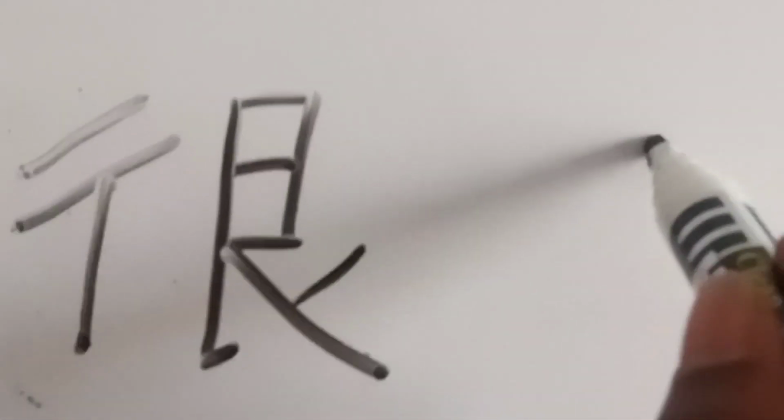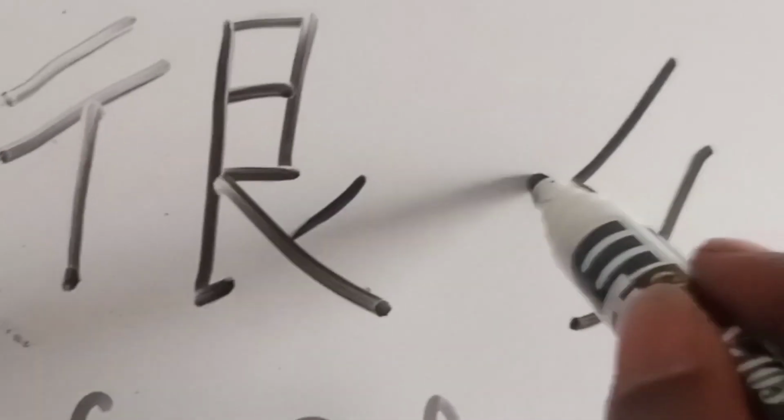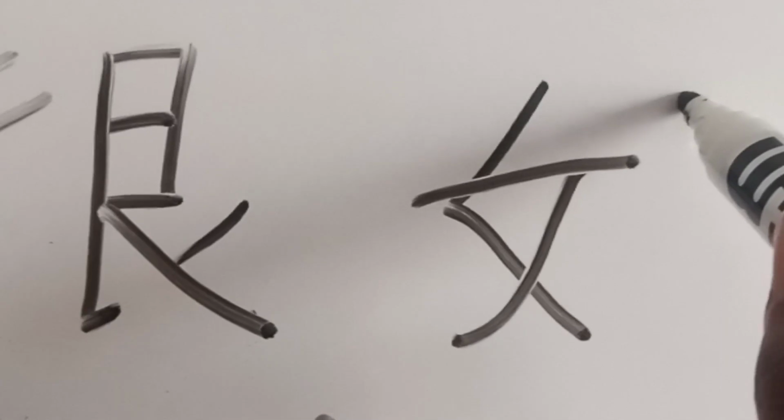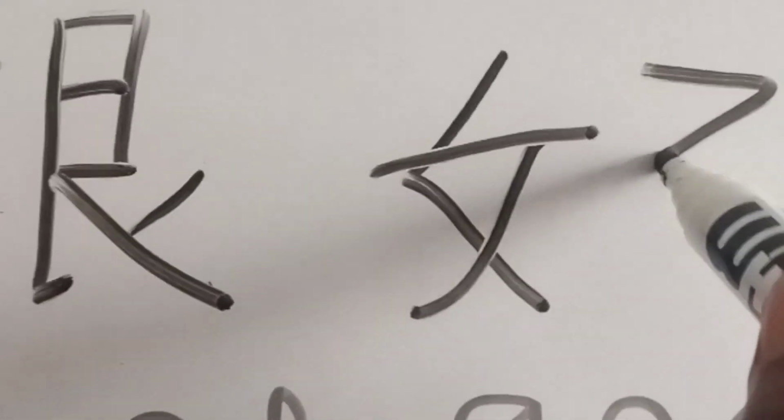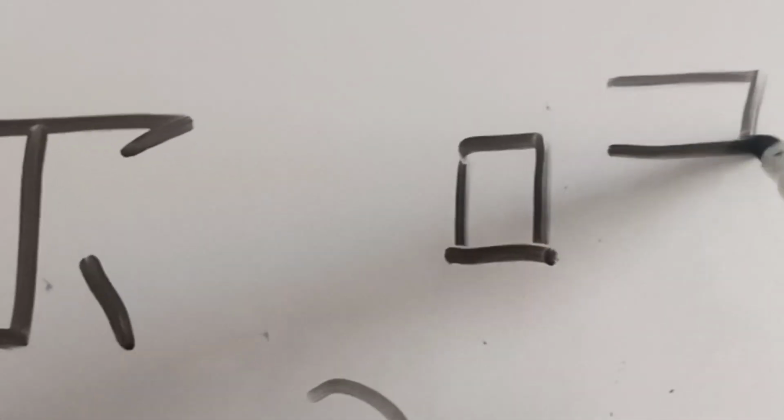Wo hen hao. And this is how my marker goes on and off. Wo hen hao. Ni na. You remember our ni? Ni na. Now, this is how to write na. This. This.